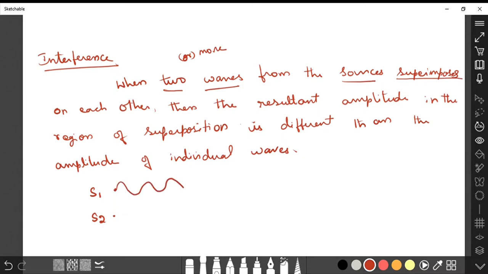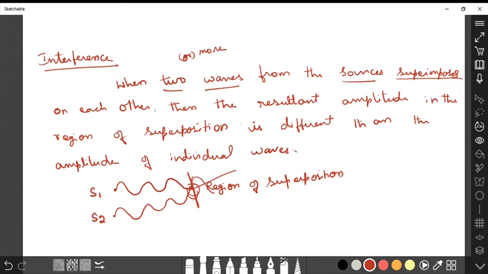Two sources. At this point, both are interfering with each other. So this region is called the region of superposition. Both are going to superimpose at this point. That's what it is called, superposition. In the region of superposition, the amplitude will be changed. So the amplitude will be different than the individual amplitude.